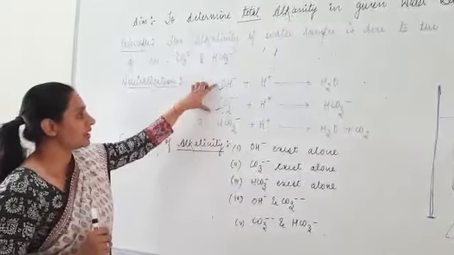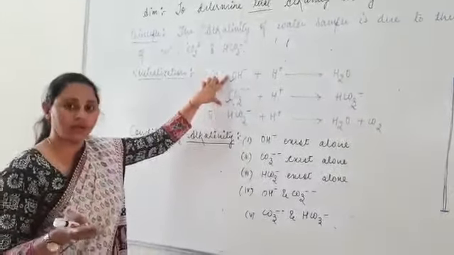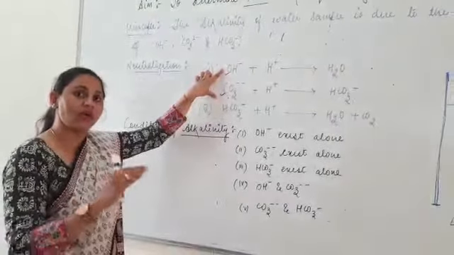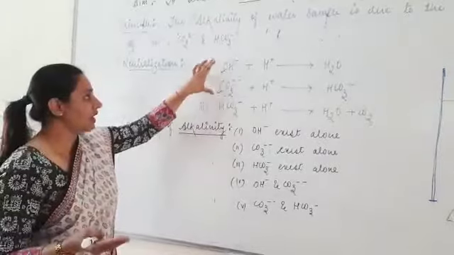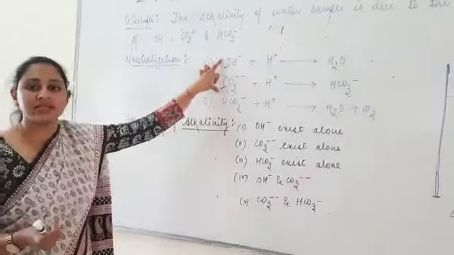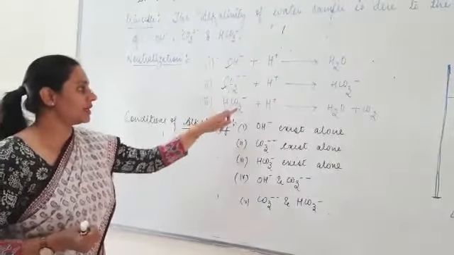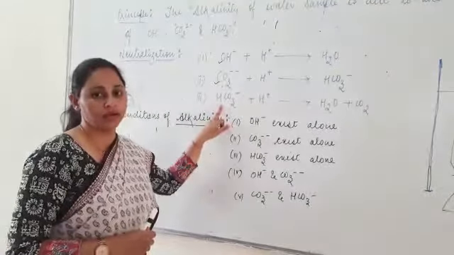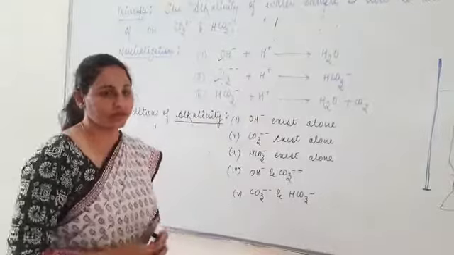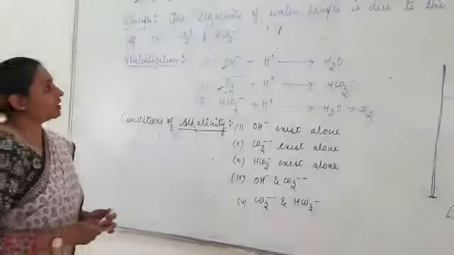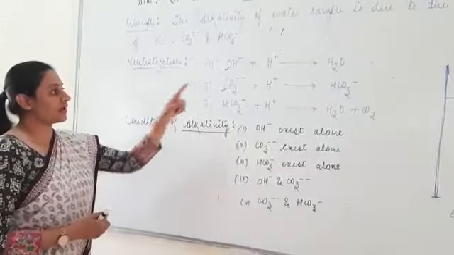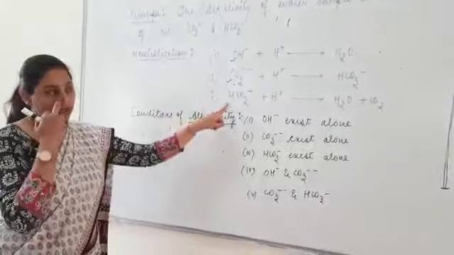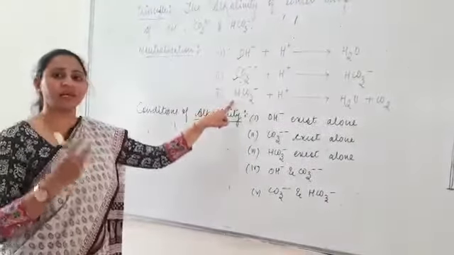If a water sample contains hydroxyl ion and carbonate ion, or hydroxyl or carbonate, in that case the alkalinity is known as caustic alkalinity. But if the water sample contains bicarbonate ion, then the alkalinity is known as temporary alkalinity. So we have two types of alkalinity. Now, the alkalinity of a water sample is due to the presence of hydroxyl, carbonate and bicarbonate ions. So we need to detect the presence of these ions in a water sample.